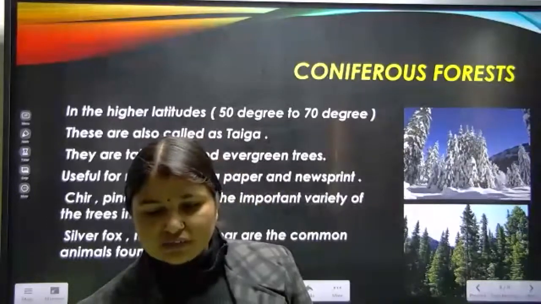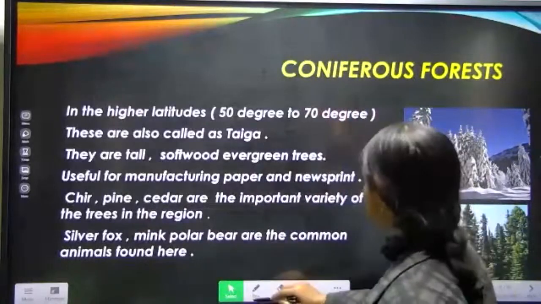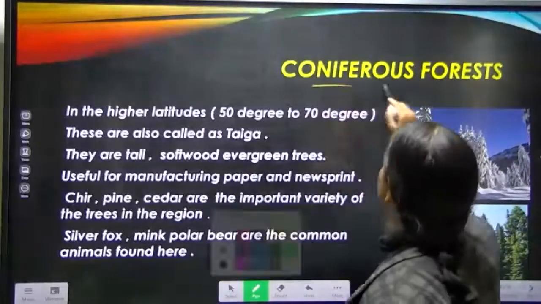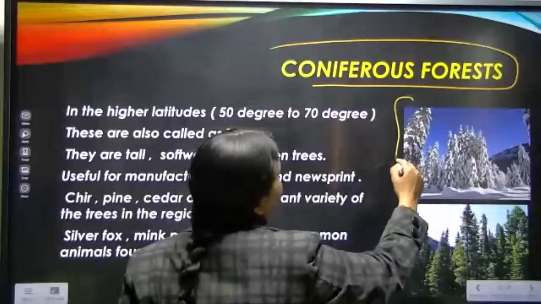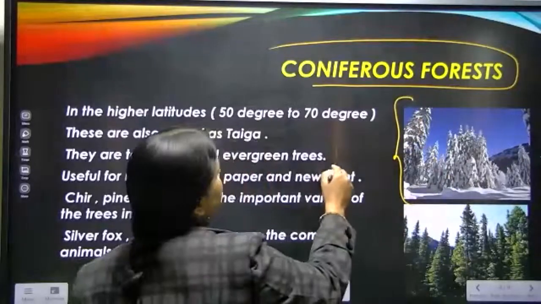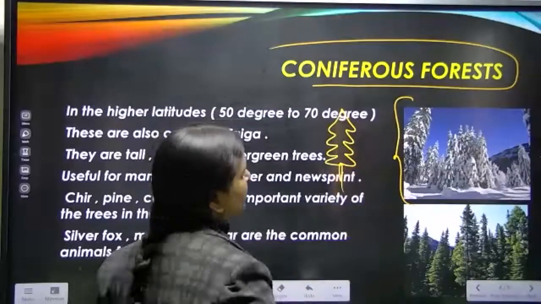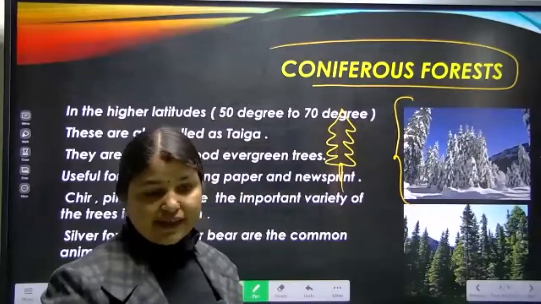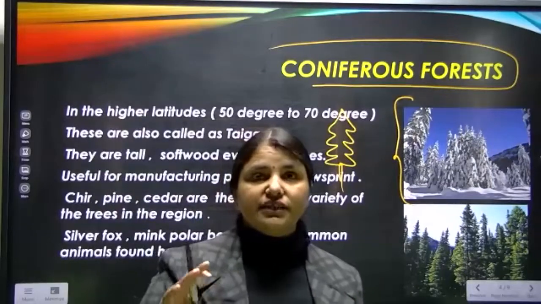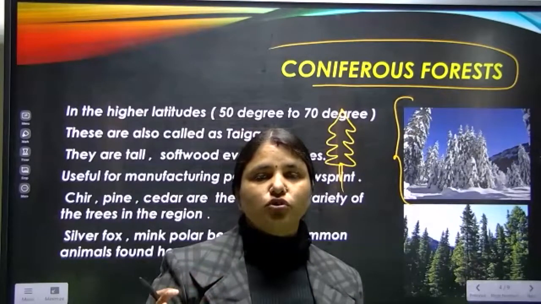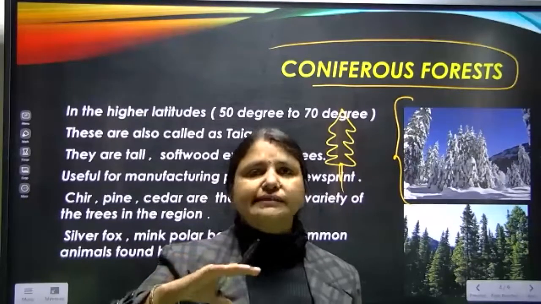Now today we will start with coniferous forest. If you want to see what the coniferous forest is, just look here in the picture. In this picture you can see many tall trees which have a shape just like a cone, and they are located in the higher latitudes. And why do they have this type of shape? So that in snow falling regions, snow should not gather over there easily, and they can survive.